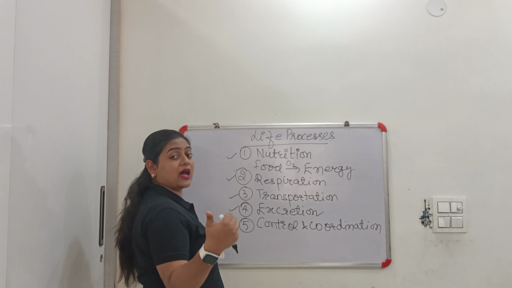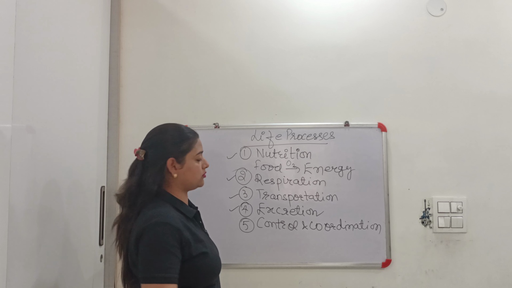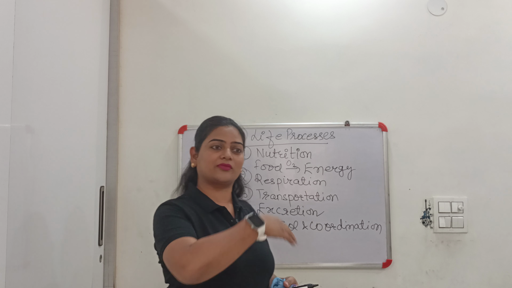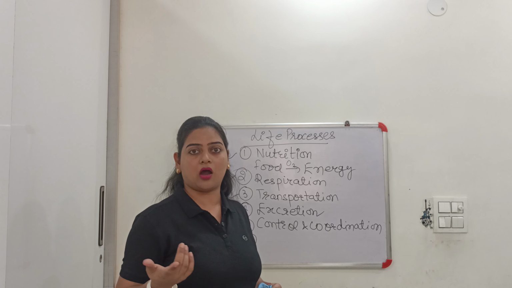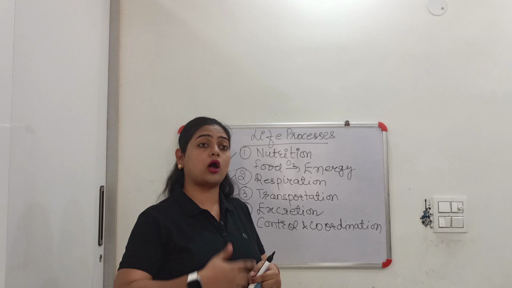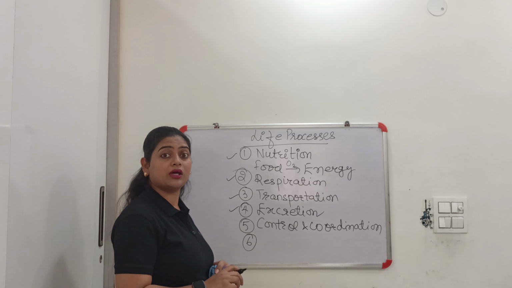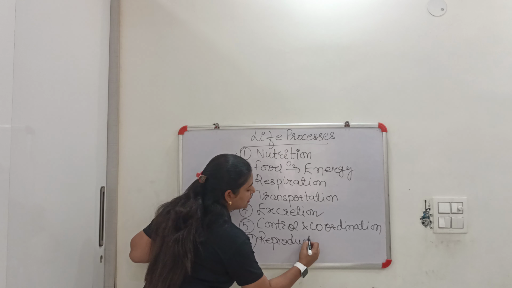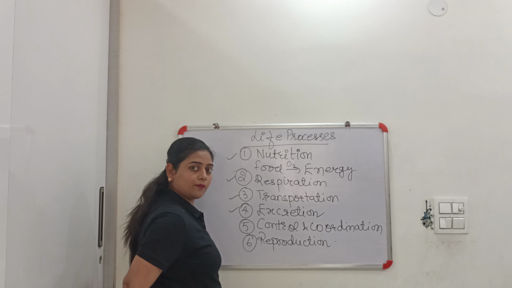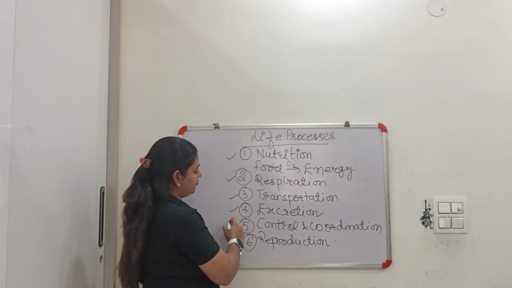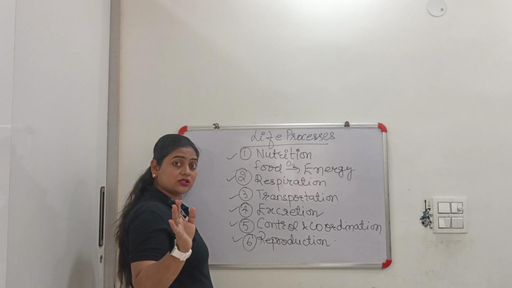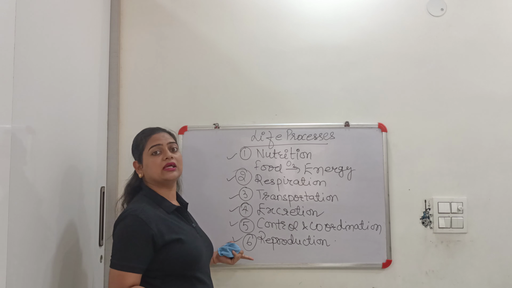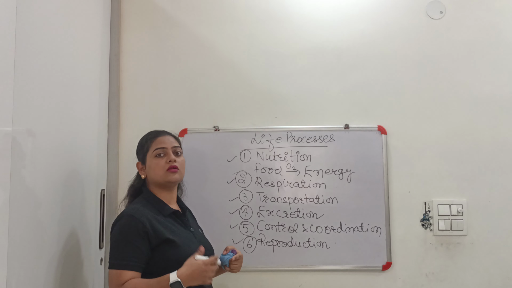Okay, although we have one another most important life process, because how this life is continuing on this earth, how life is existing or how it is getting continued from one generation to another, that is through reproduction. So this also you will study in detail in another chapter. Okay, so that means we have 6 important life processes, and now one by one we will study these life processes in detail in the next videos.